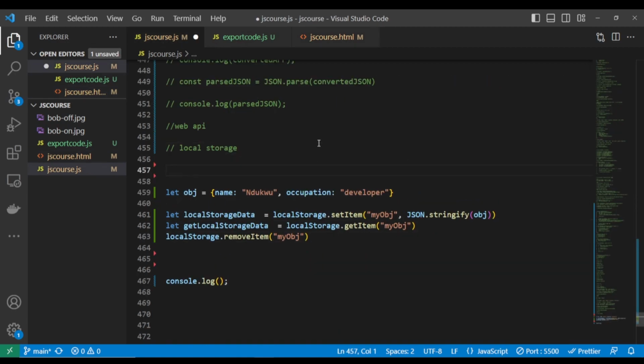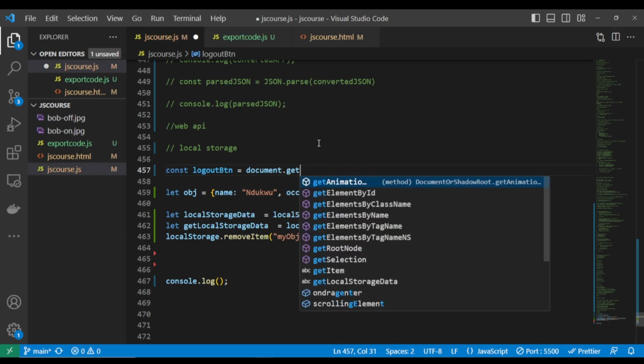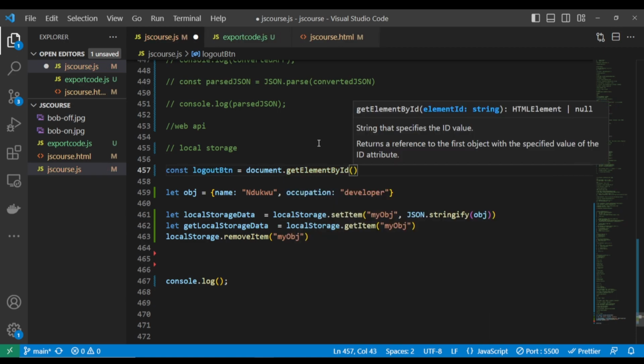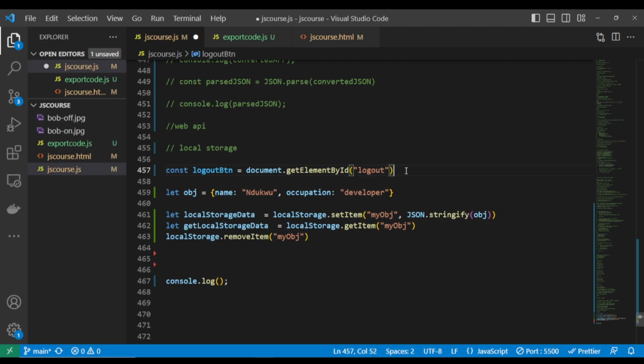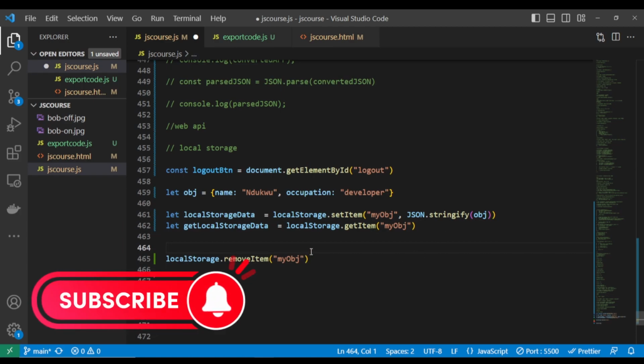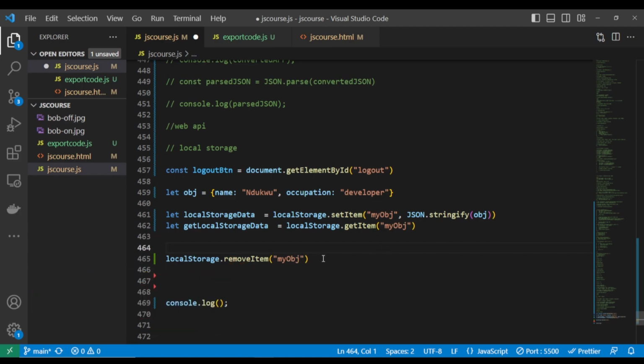I'll use the const logoutBtn, and I will now say equals document dot getElementById. I'll pass in the name of that ID. Now what I want to do is, when you click this button, I want it to remove that local storage that we have stored.